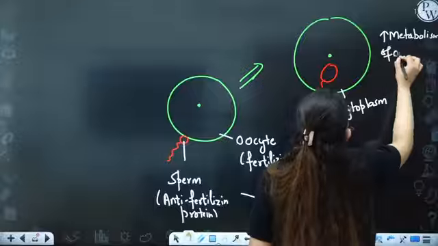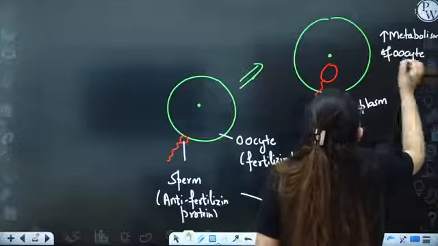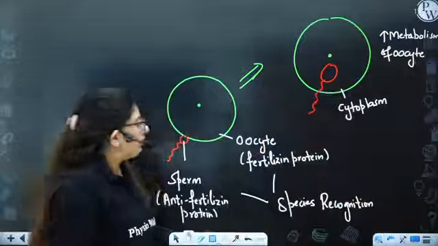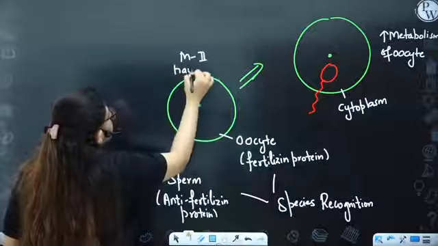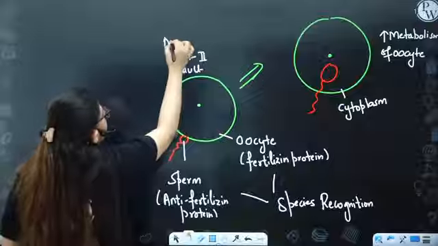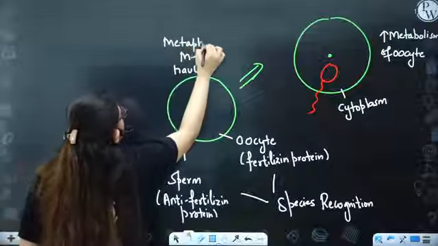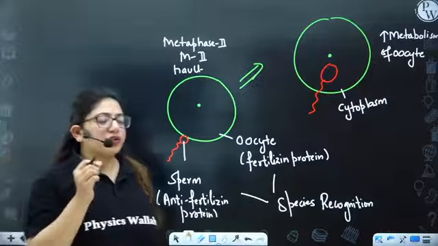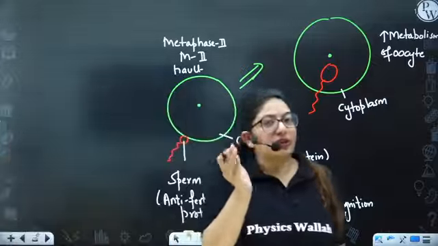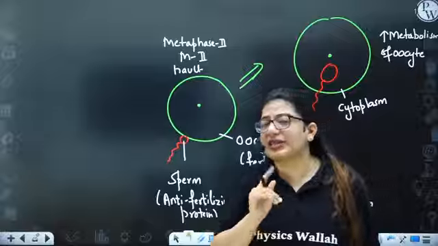So it was at the halt of meiosis II, right? This was at the meiosis II halt, at metaphase II. Now, when you have to remove the halt, that means you have to enter into another phase, and that phase after metaphase is anaphase.